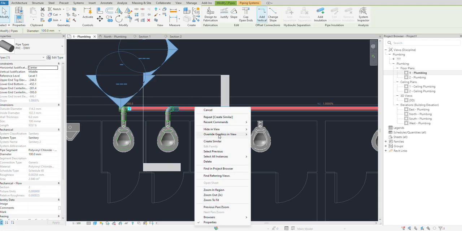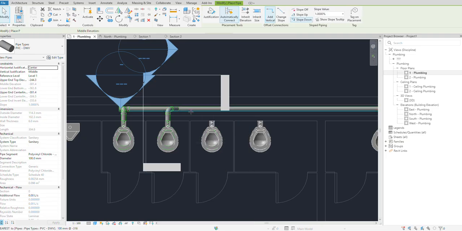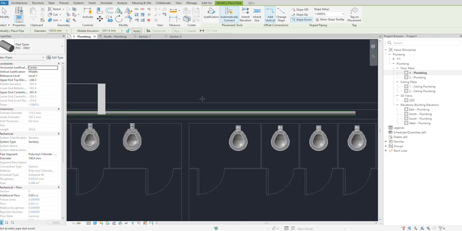Right click, create similar. The most important thing is create similar. Okay, I'll give you one trick here. If I don't click inherit elevation, because just think about it, you think. Now the elevation of the pipe is 301. If I click here, you see what happened.